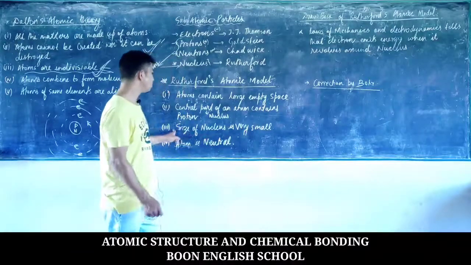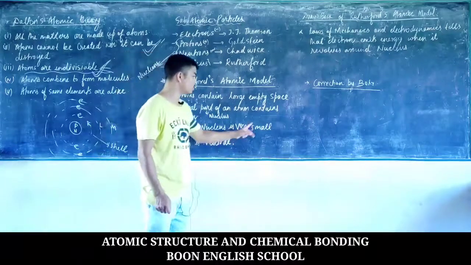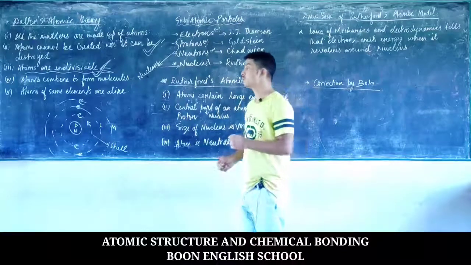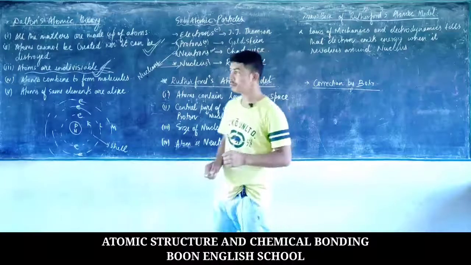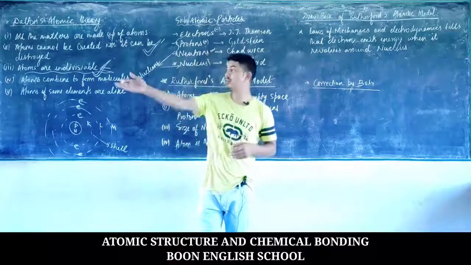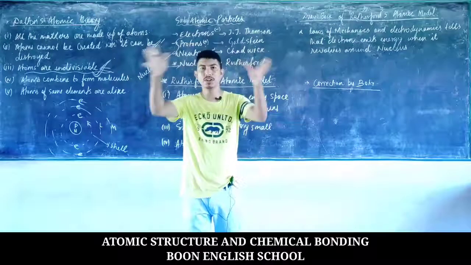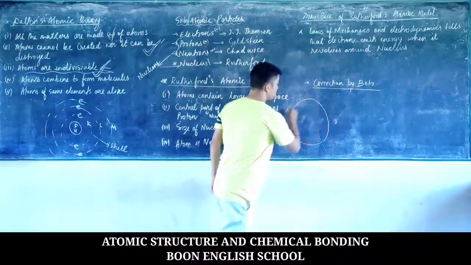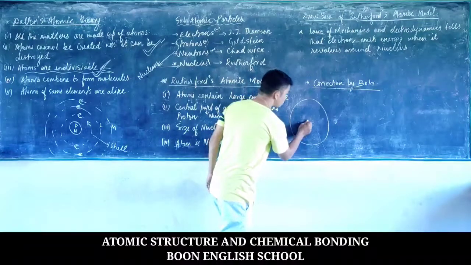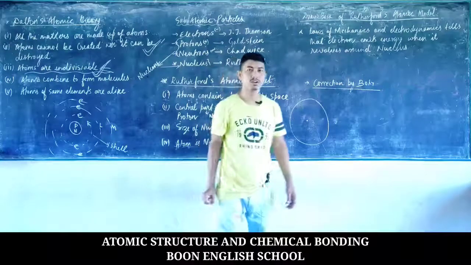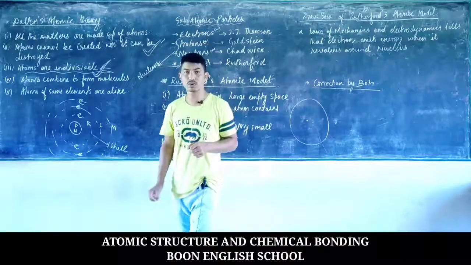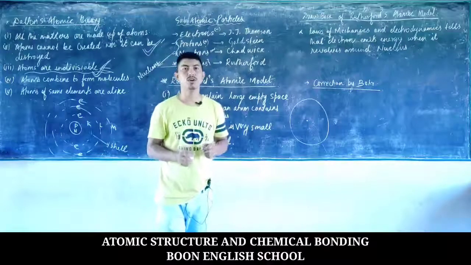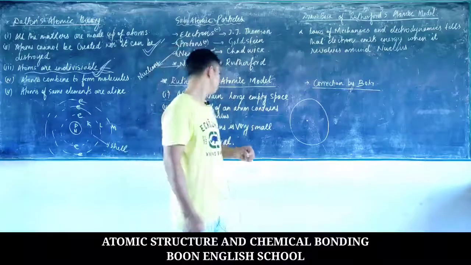The third point: he also mentioned that the size of a nucleus is very small compared to the whole size of an atom. It's just like comparing myself or yourself in the middle of this ground. Okay, our ground is very big compared to what we are. So suppose the atom is this big, what is the size of the nucleus? The nucleus is just a small dot. So that is what Rutherford meant. The size of the nucleus is very, very small compared to the size of an atom.